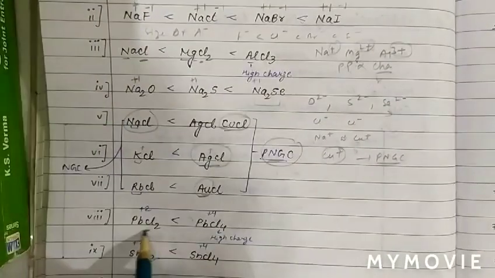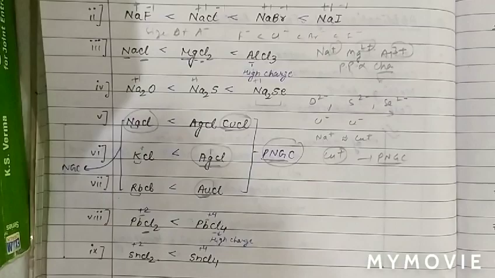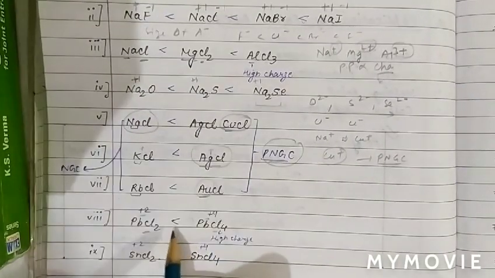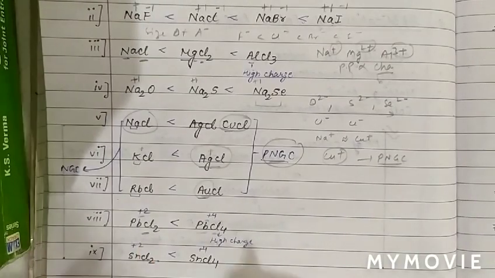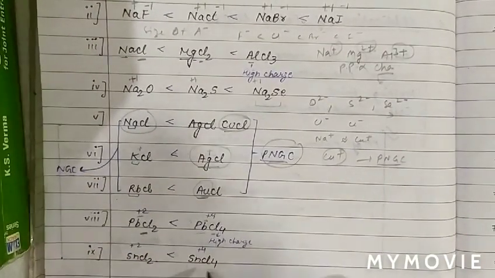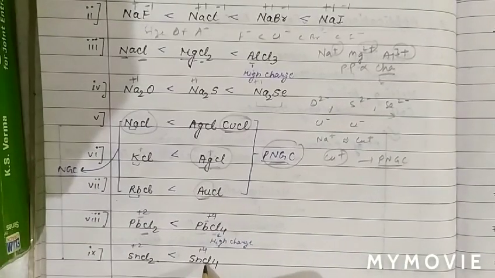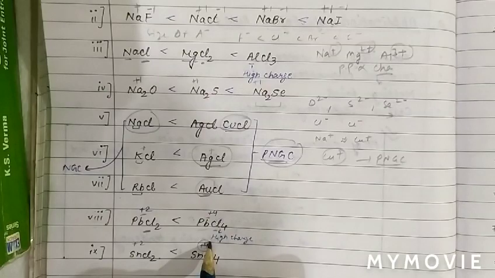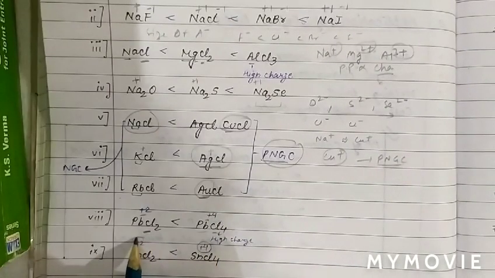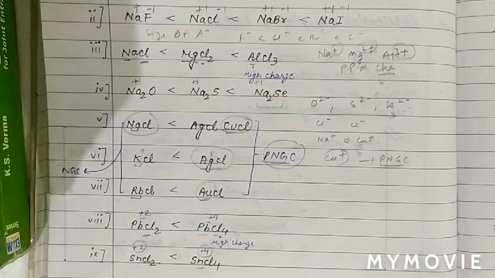See next question. The next question is Pb2 positive, PbCl2 and PbCl4. As we see, the anion is the same, but the charge on the cation is +2 and +4. Higher the charge on the cation, more polarizing power. Hence PbCl4 has more covalent character, PbCl2 has less. See next question: SnCl4 and SnCl2. SnCl4 has the Sn4 positive ion, more positive charge on the cation, so more polarizing power. Therefore SnCl4 has more covalent character.